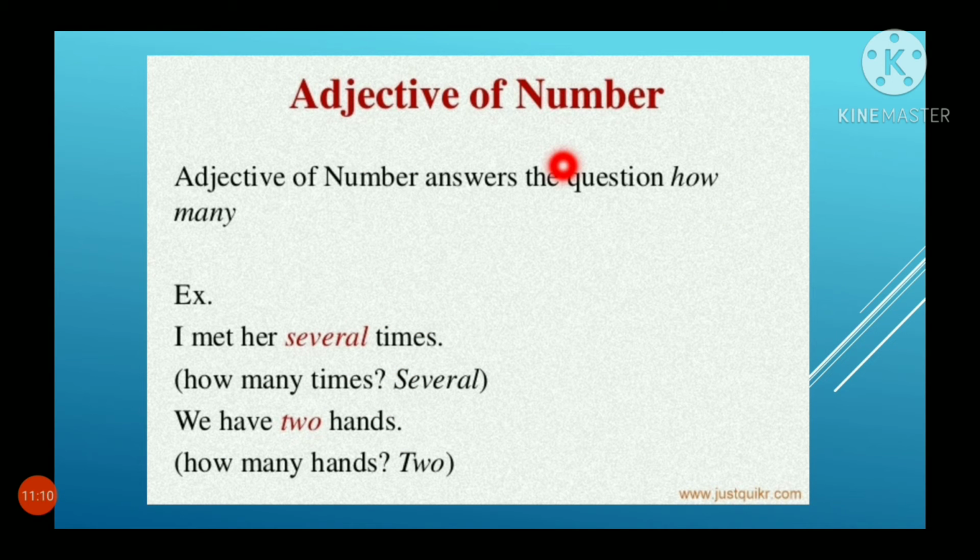Adjectives of number answer the question how many. Example, I met her several times. How many times? Several times. That is adjective of number. We have 2 hands. How many hands? 2 hands. Are you clear, students? Representing a number in the sentence is said to be adjective of number.